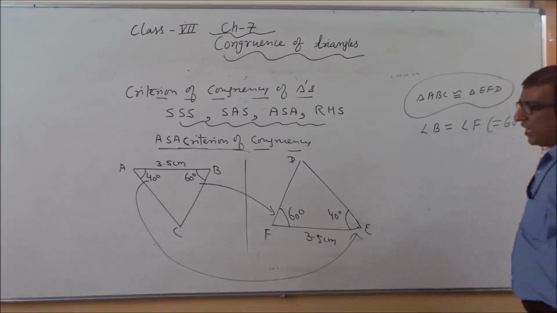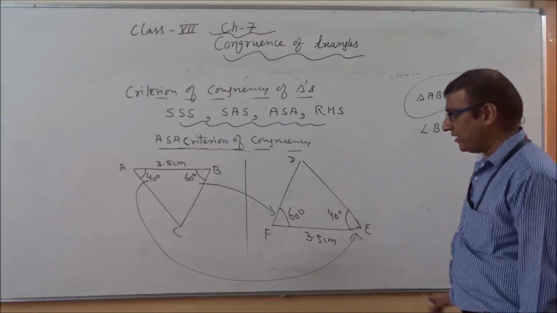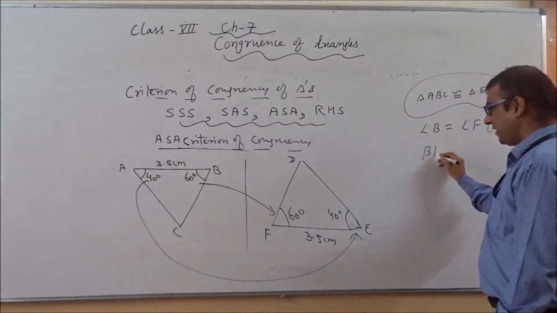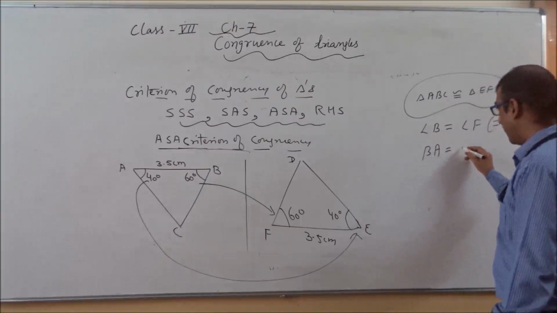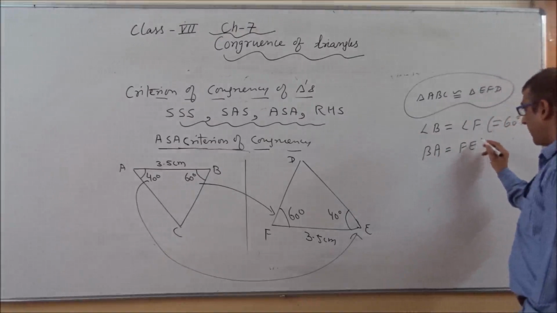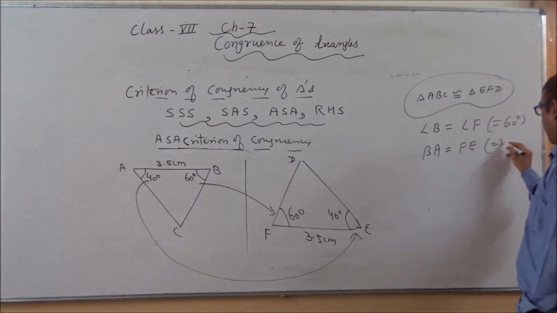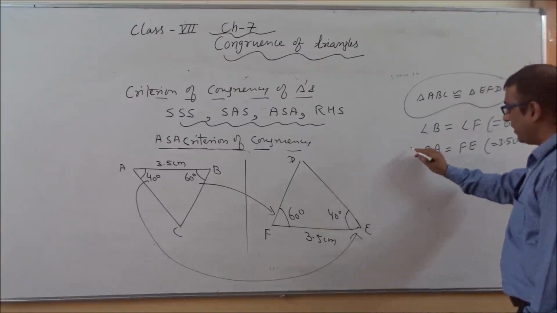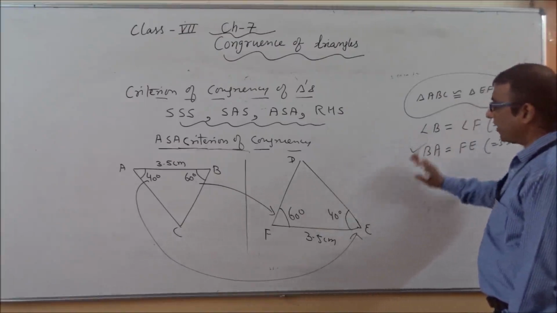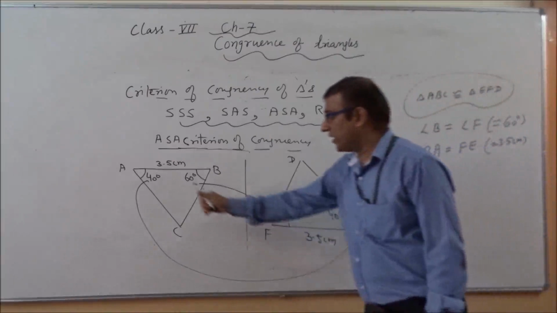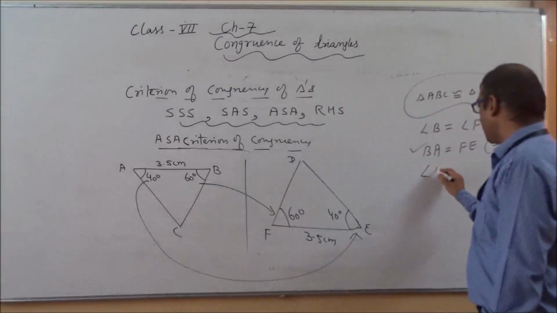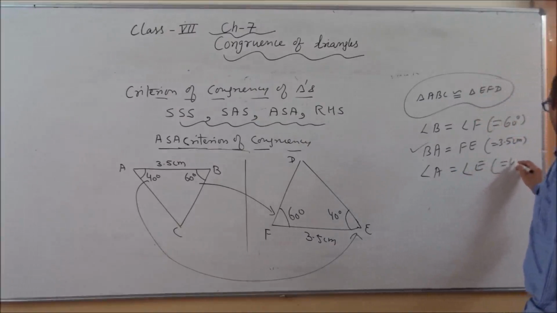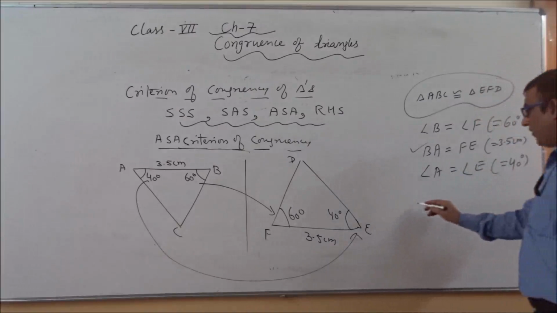Right. After this I will take a side. If I am taking BA, it means I will take side FE. This is related with 3.5 centimeter. It means these two sides are equal. Again I will come on angles. So 40 degree angle A, this is related with angle E. Both are related with 40 degree. So we can say